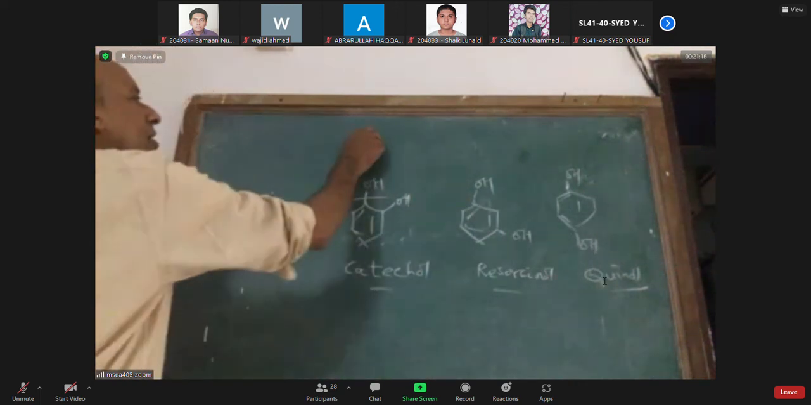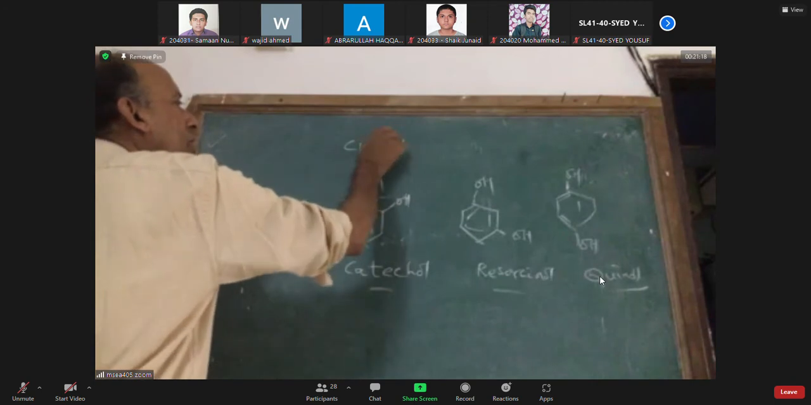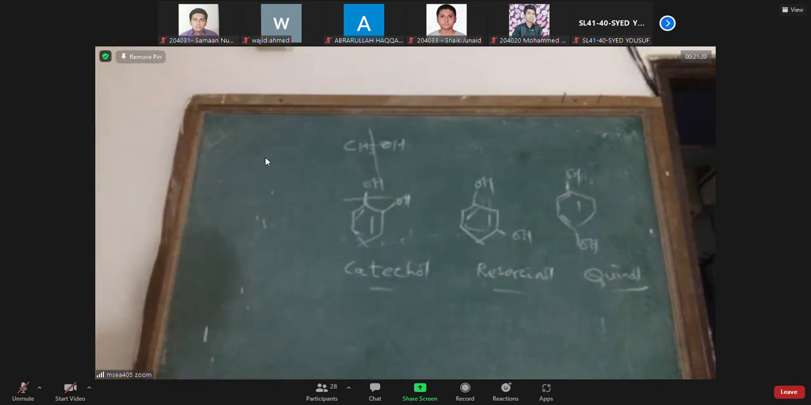In ordinary alcohol, say in methyl alcohol, you can break the C-O bond. But in phenols, breaking the C-O bond is a nuisance. Generally, you can't do that.